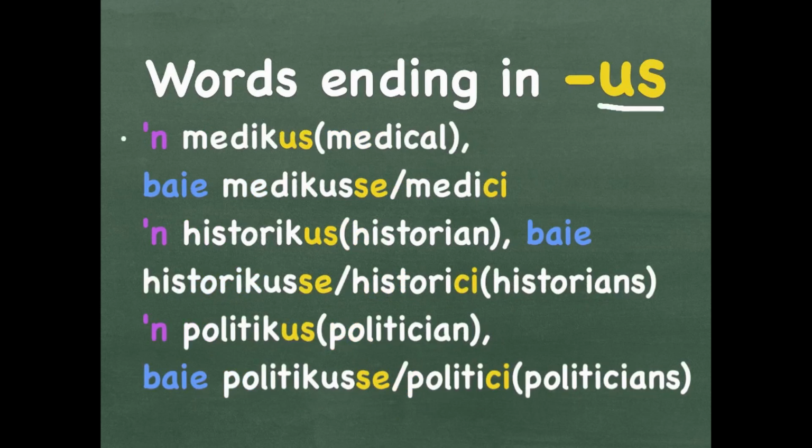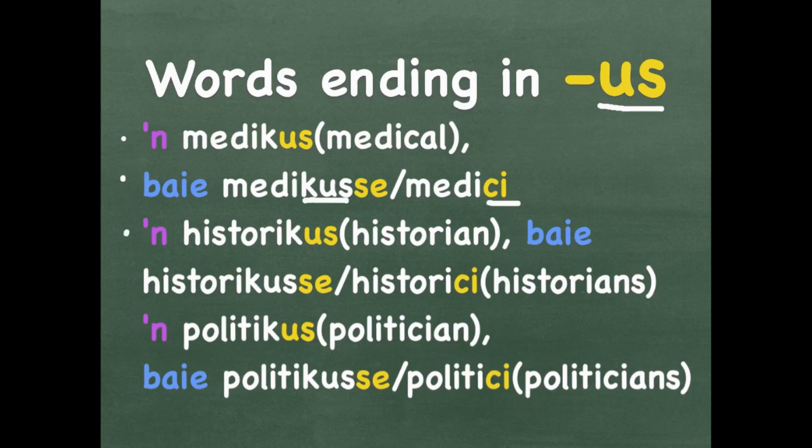A medicus is someone that works with medical equipment or in a medical department that is not a doctor, or it could be a doctor is also part of a medical team. Baie medicusse or medici. You can either add SE at the back, or you can replace the last part of the word with CI.